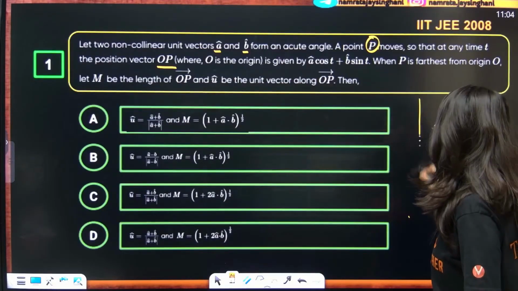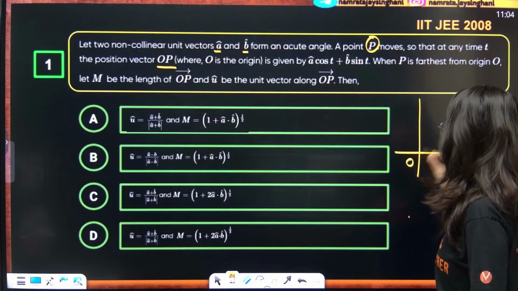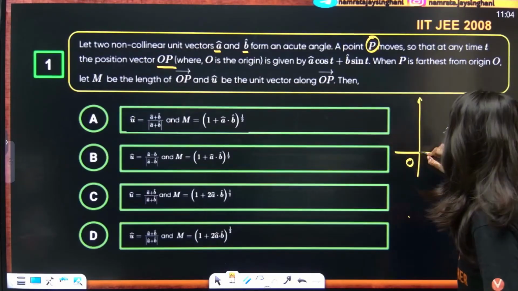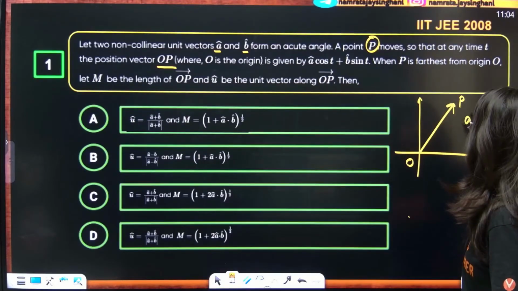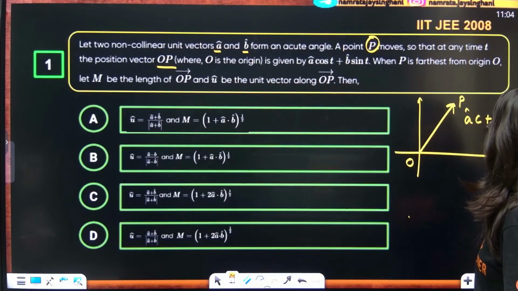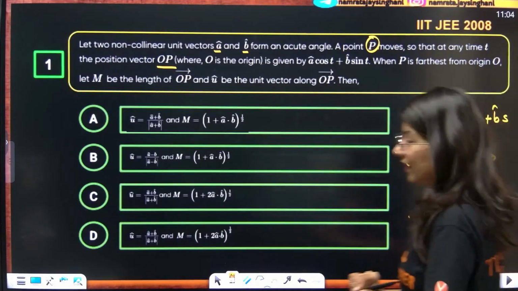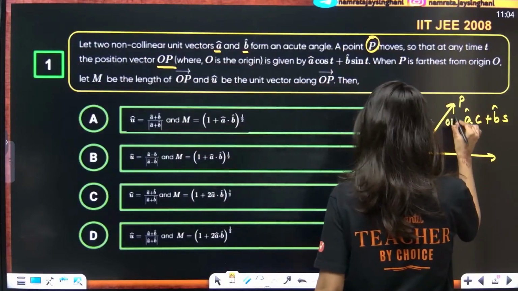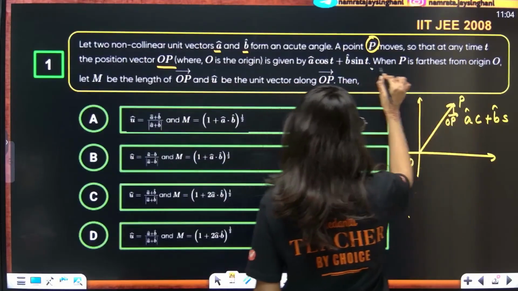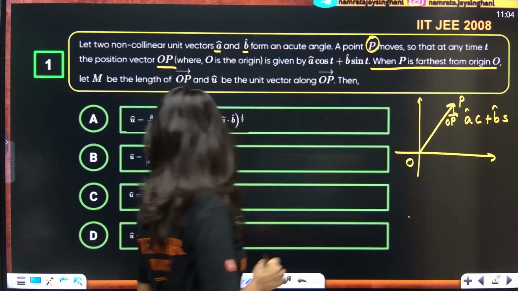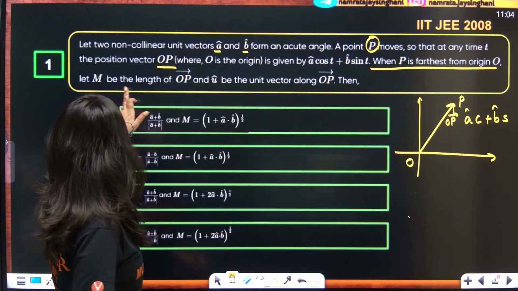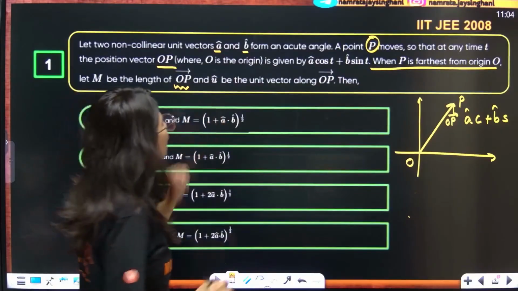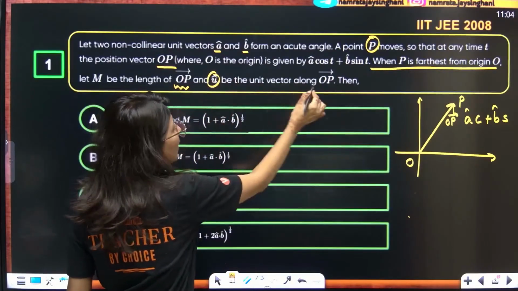There is a point O, which is obviously the origin, and there is a moving point P. Now OP vector is given by a cap cos t plus b cap sin t. Everybody sorted with this? When P is the farthest from the origin, let M be the length of OP vector, and let u be the unit vector along OP.